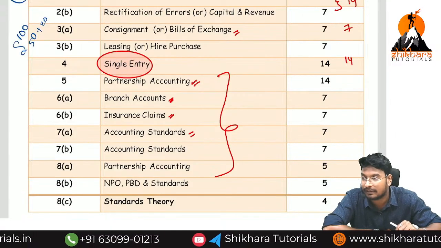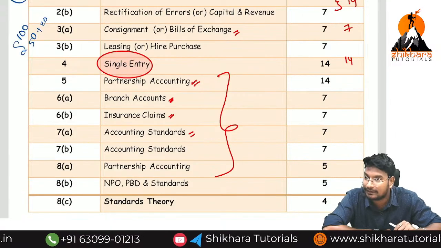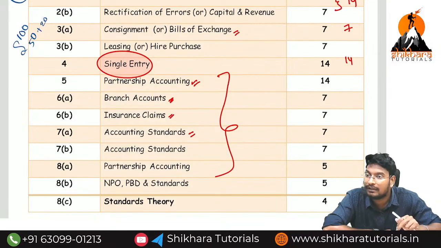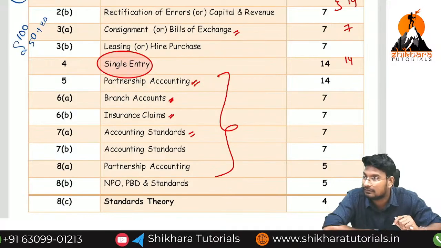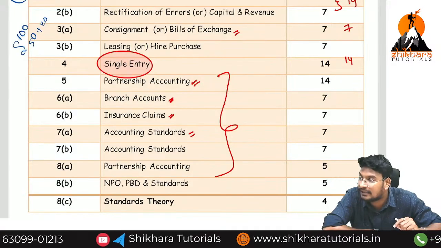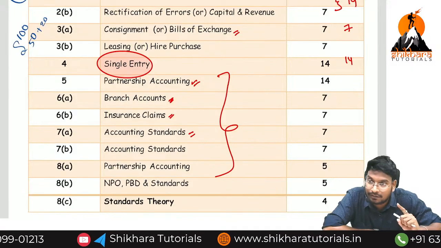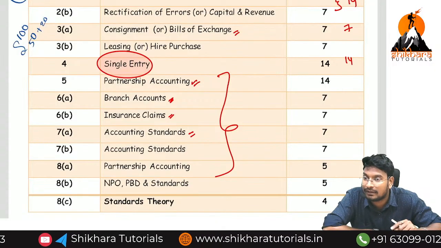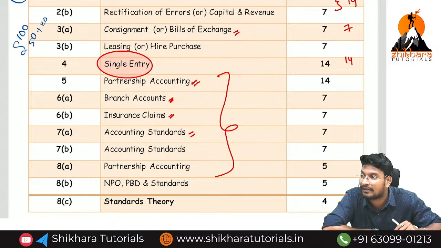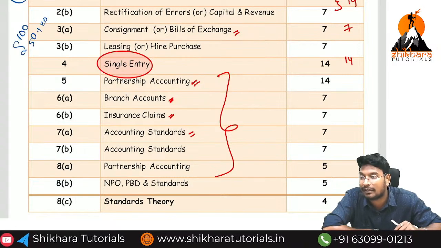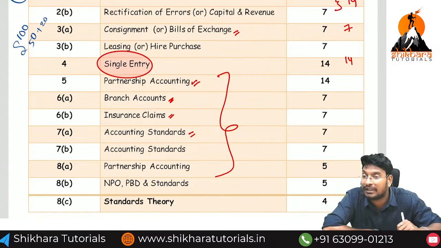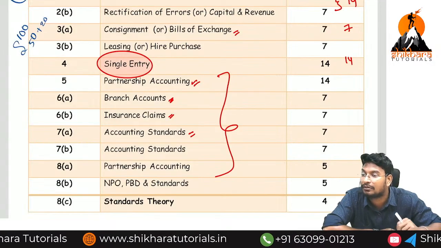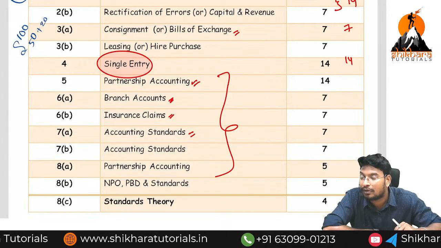There also 1 lakh. If you do like that, while writing in the examination, only for a single entry you will take 1 hour. The total exam is how many hours? 3 hours. Then you try to attempt the partnership, it will take 1 hour. 2 hours completed. How many questions have you attempted? Only 2 questions. 14 plus 14, how much? 28 marks you have written. How many marks will you get?